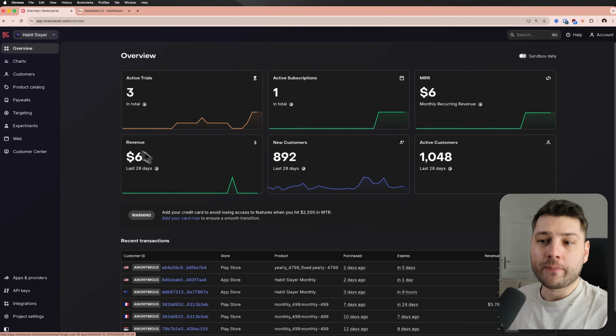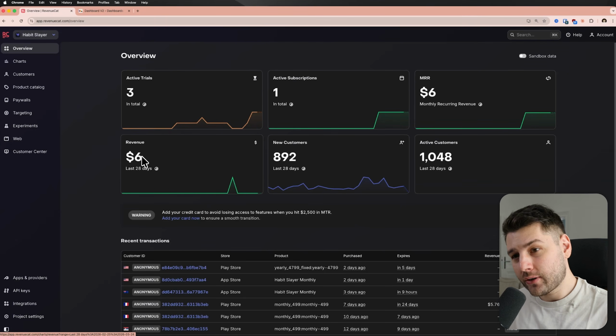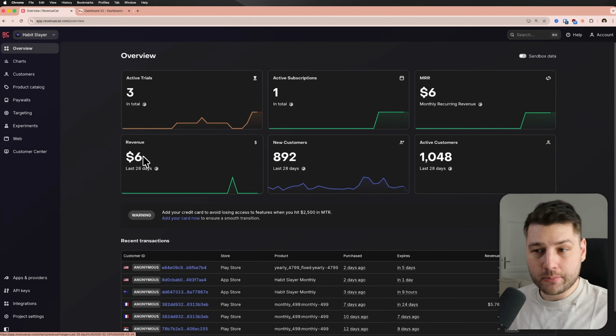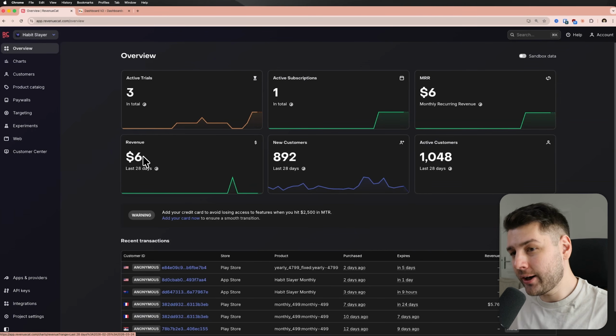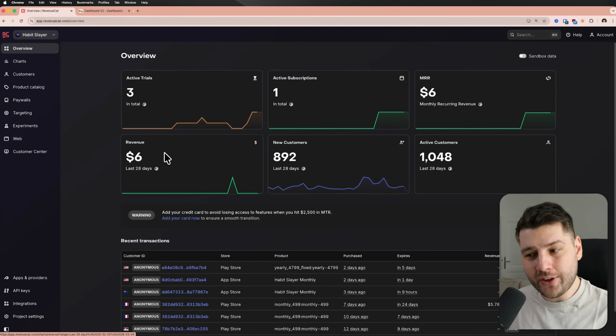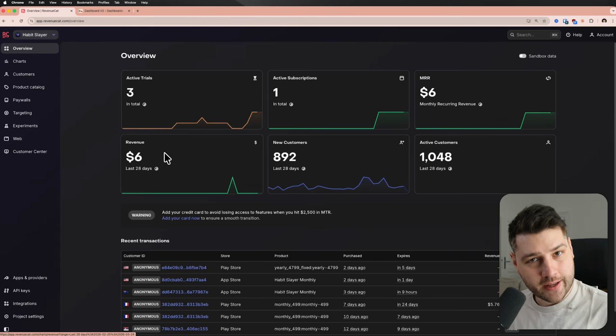But the moment you find somebody that's willing to pay for the application, that usually means you can find another one and then another one, and then your revenue actually grows. So the fact that we have $6 here, even though it is very low, and I do wish it was higher, at least it is higher than 0. And this gives us hope that we can find more users who are willing to find value in paying for Habitslayer. Right, so that's the revenue for the last 28 days.